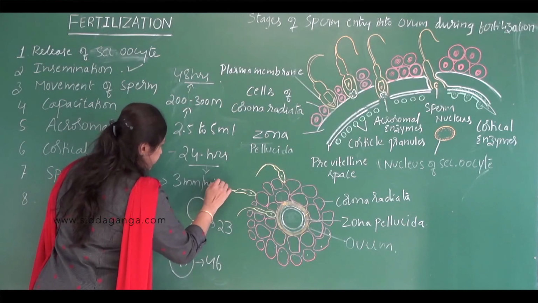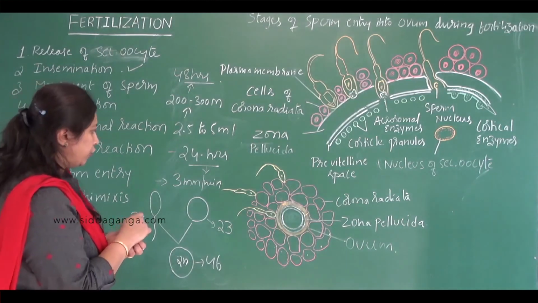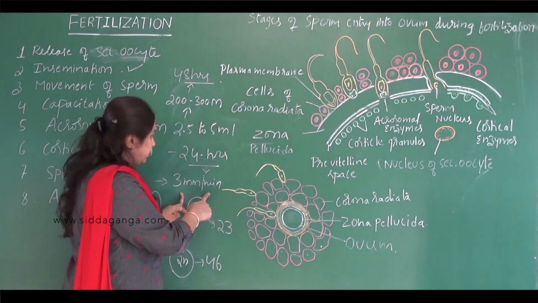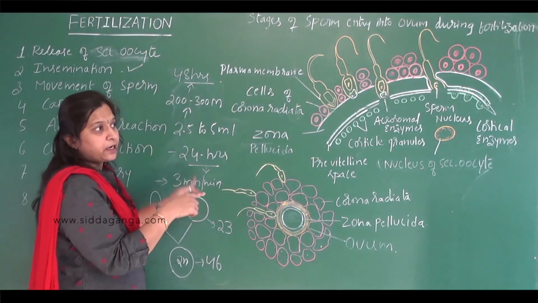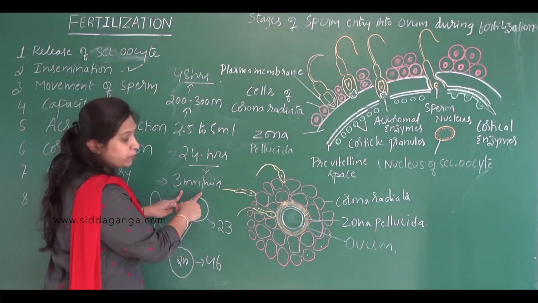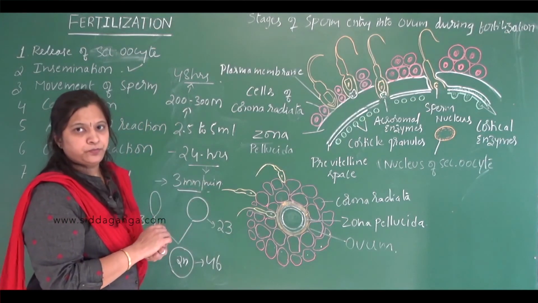So with the beating action of the flagella and due to the contraction of the uterus and the fallopian tube, the sperm will swim at a rate of 3 millimeter per minute. The distance between the vagina and the site of fertilization is nearly 30 centimeter, and the sperm will swim at a rate of 3 millimeter per minute.